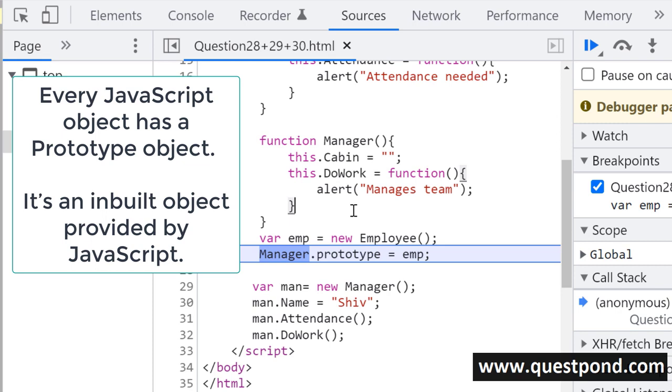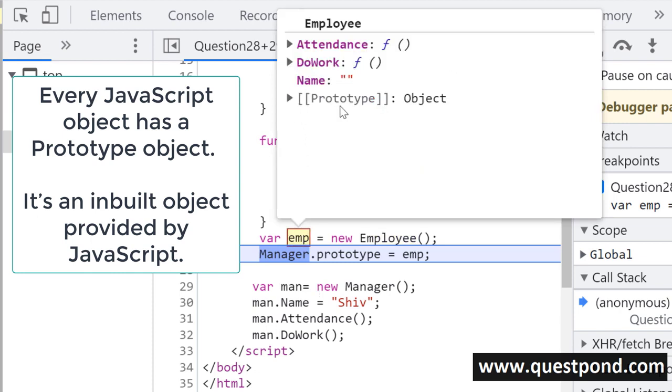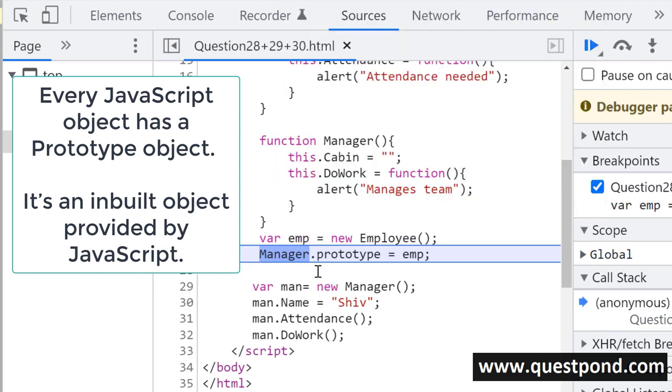It is an inbuilt thing, given by JavaScript. So you can see here, I've created the employee object out here. This employee has a prototype object. If you create the manager object, it will also have a prototype object. Point number two, prototype object works like a linked list.